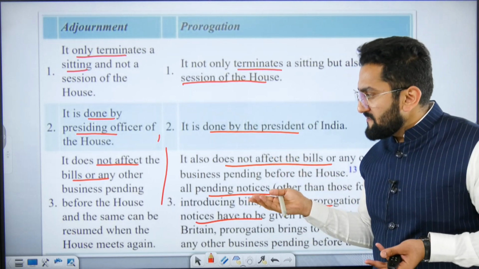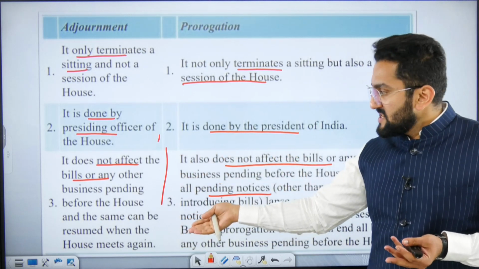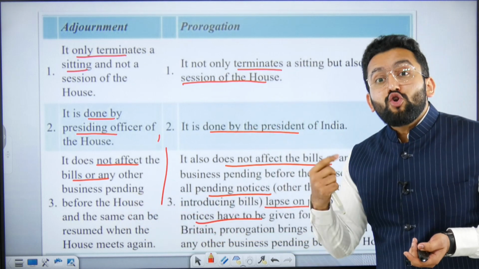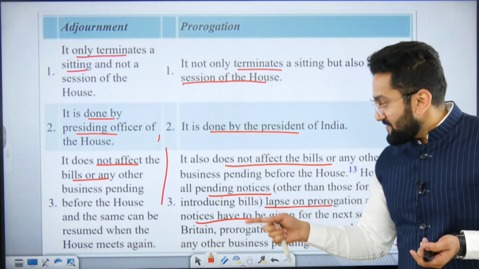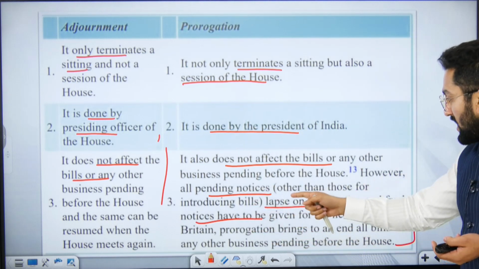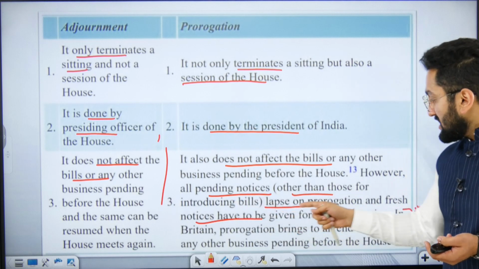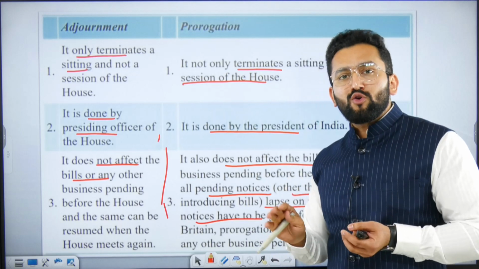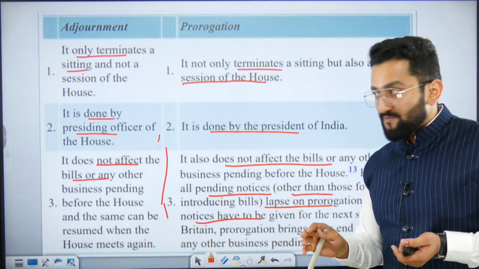Now you would say, sir, what is the difference then? The difference is below. Just read it. But when it comes to notices which are released, for example, pending notices, other than those introducing bills, they lapse on prorogation. But in adjournment, the notices do not, you can say, lapse.